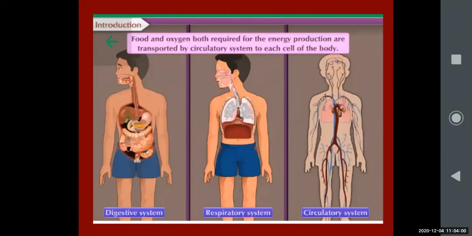The food material and oxygen mix with each other and produce energy, and it is supplied to each and every cell of the body by the circulatory system, you have to remember. Circulatory means circulating, it is passing to each and every cell of the body. So that is the circulatory system.